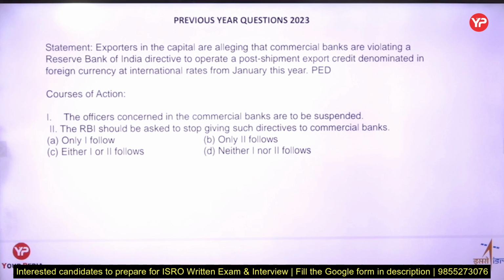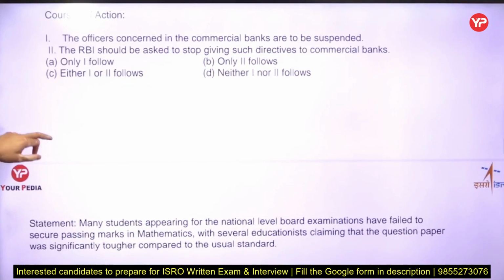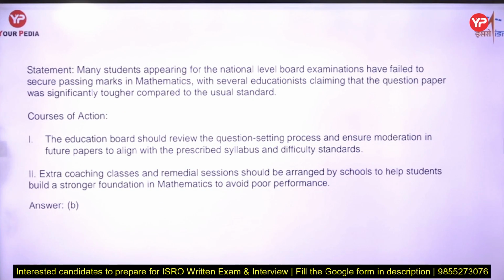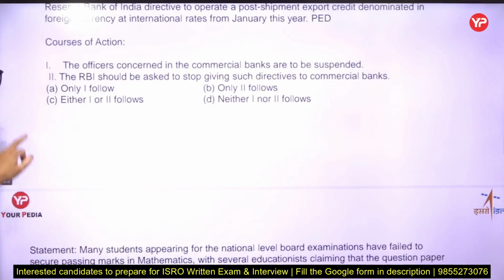Just remember that whatever the statement, according to that you have to give the action. Okay? So exporters in the capital are alleging that commercial banks are violating a Reserve Bank of India directive to operate post-shipment export credit denominated in foreign currency at international rate from January this year. The RBI should be asked to stop giving such directives to commercial banks. So these types of questions are very interesting. These are previous year questions as you see, and we have given solutions of some questions also like that.